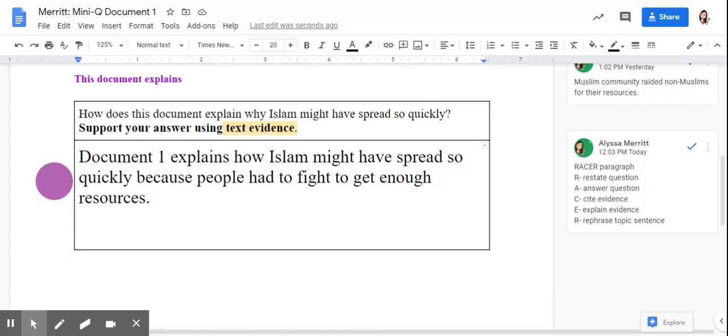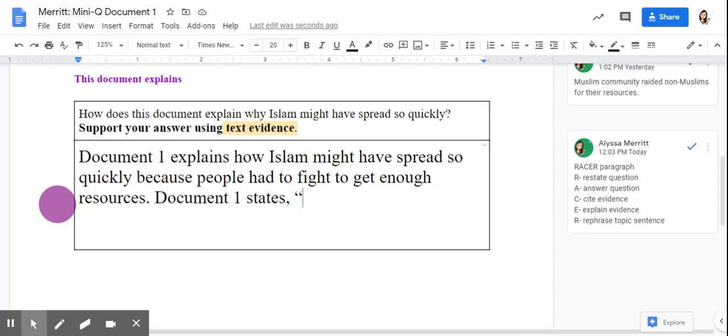Next up is citing evidence. When we cite evidence, we're looking for a direct quote. We also need to make sure that we are properly citing. So this quote is coming from document 1. So we can start by saying, document 1 states, comma, quotation mark. And then we need to go back into our document and find ourselves a direct quote.